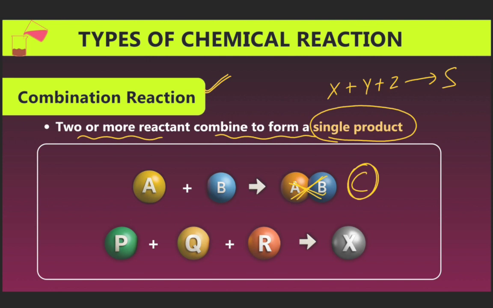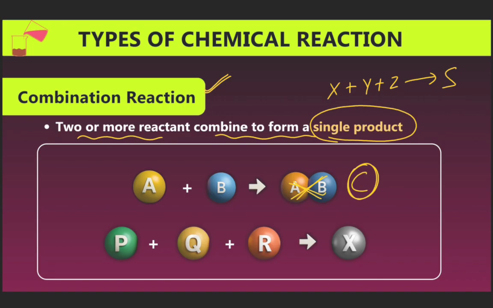For example, two compounds A and B react with each other and form a new compound C as a single compound.